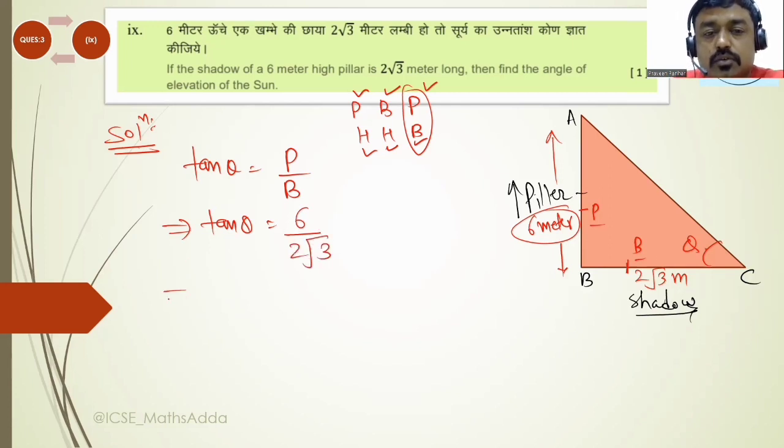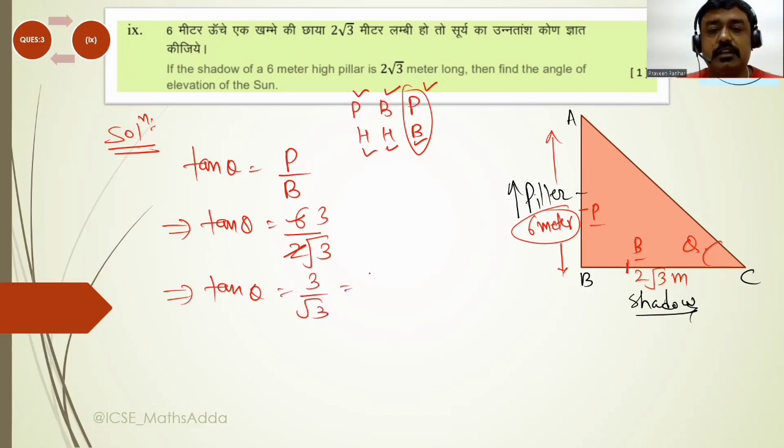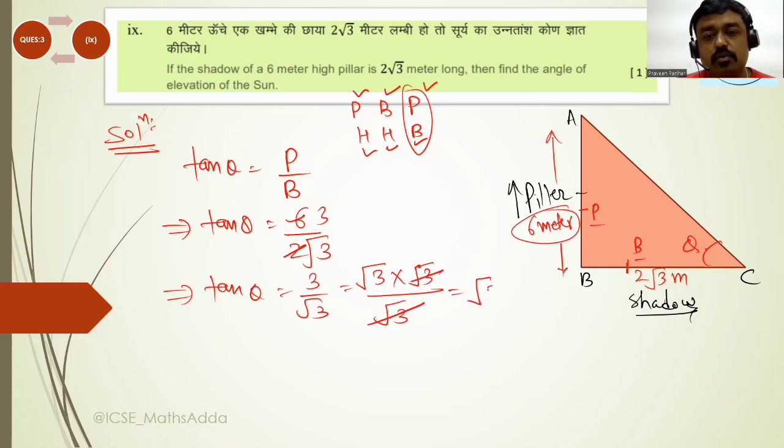Okay, so let me move on to the next. Tan theta is equal to 6 upon 2 root 3, and you got 3 upon root 3. You can denote this 3 as root 3 multiplied by root 3, then 1 root will be cancelled, then you got root 3.